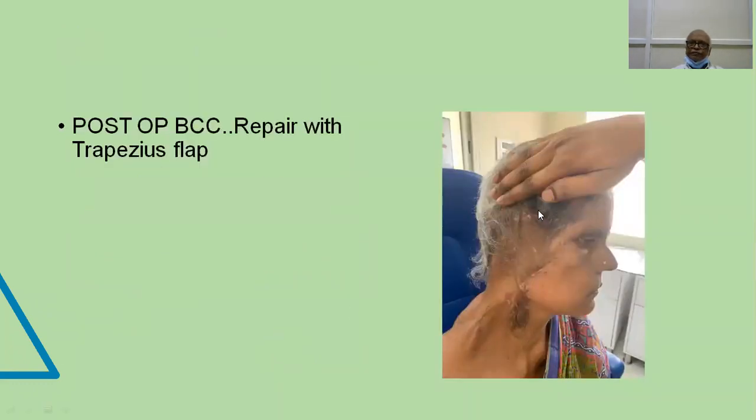And this is the post-operative case. I have done a lateral temporal bone dissection, with repair by the plastic surgeon using a trapezius flap. That means the defect is lined by a skin flap based on the trapezius muscle, which is locally available.